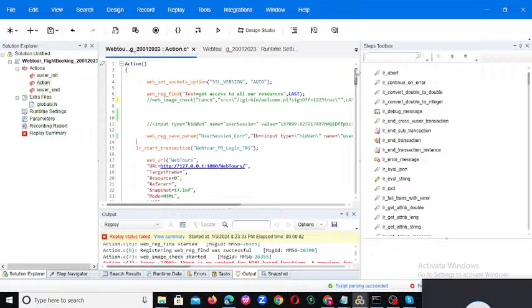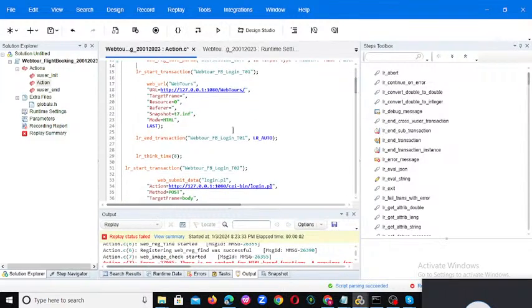You are observing LR start transaction and LR end transaction. We already know the purpose: to measure a particular transaction's response time we use LR start and end transaction. Apart from this you can observe LR think time, a very important thing.